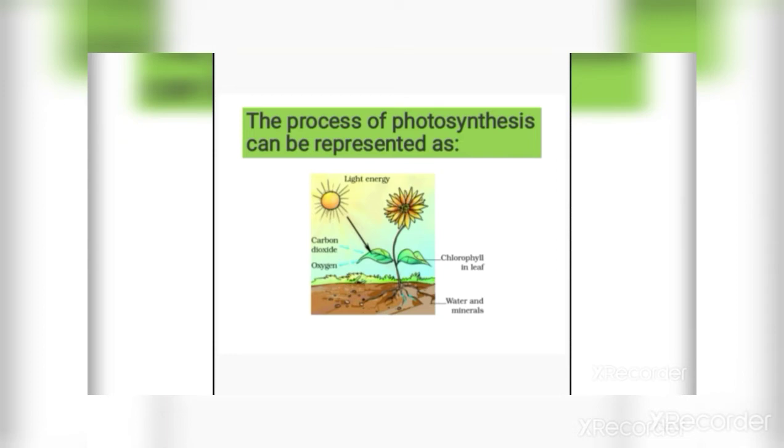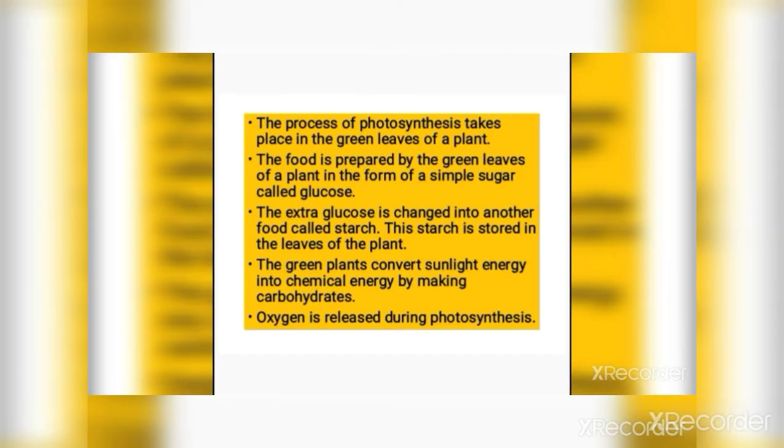The process of photosynthesis takes place in green leaves of a plant. Leaves are the food factories of the plant. The food is prepared by the green leaves of a plant in the form of simple sugar called glucose.